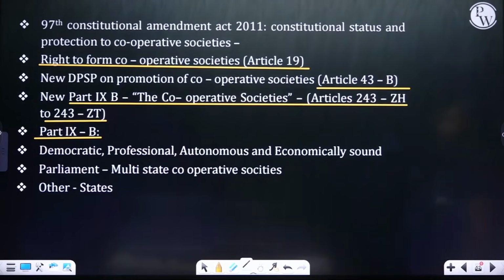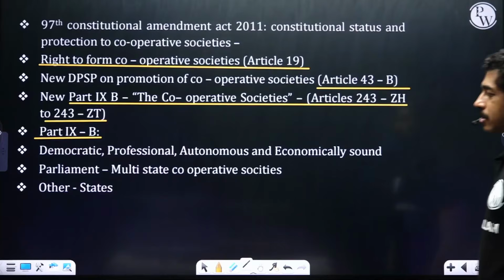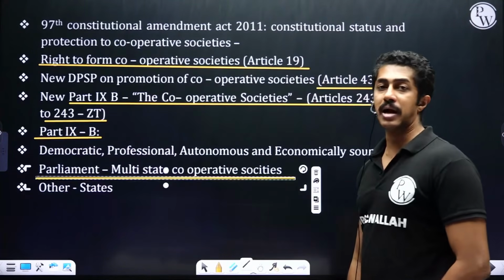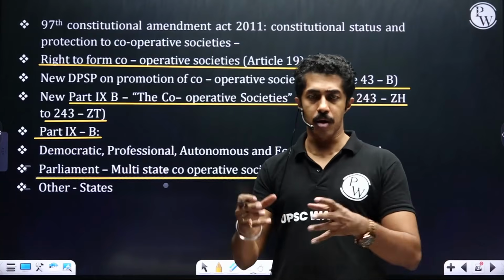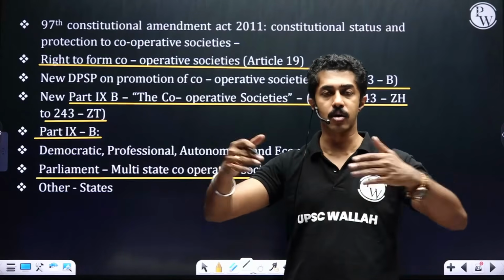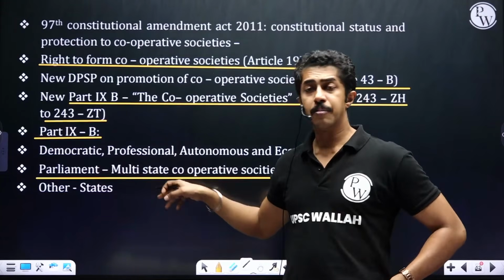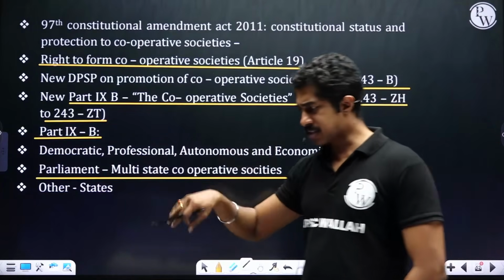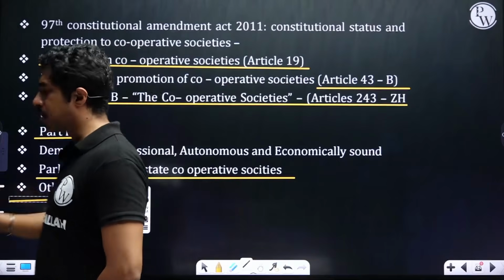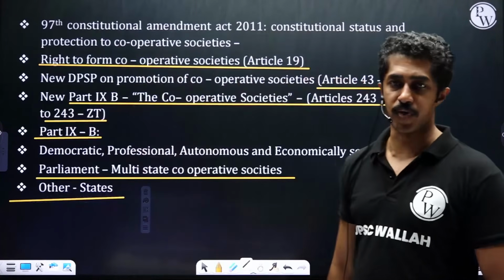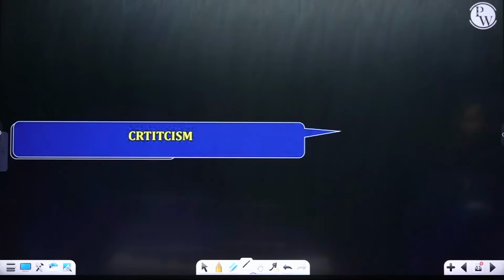Part 9B basically talks about how it should be democratic, professional, autonomous, and economically sound. Parliament can frame laws when it comes to multi-state cooperative societies, that is, cooperative societies spread across 2 states, where members are from 2 states. Otherwise, when it comes to regulating cooperative societies within the state, the state will make laws for it.